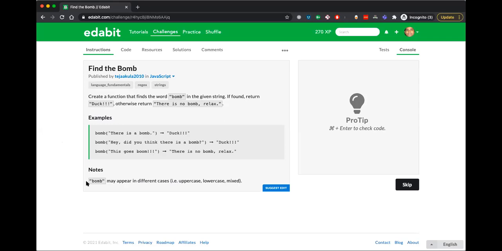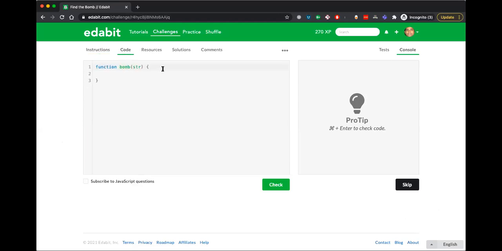Guys, read the notes. Bomb may appear in different cases. Uppercase, lowercase, mixed. Yeah, Hemant is saying convert to lowercase. Absolutely. So the logic is I will convert the string to lowercase and then just check if bomb is there or not. If bomb is there, I will return duck, or else there is no bomb, relax. Okay, let's try to do this.